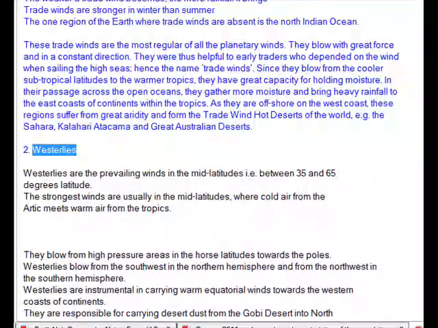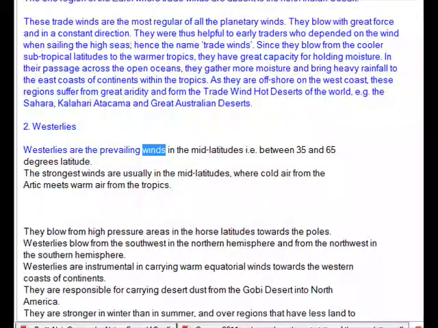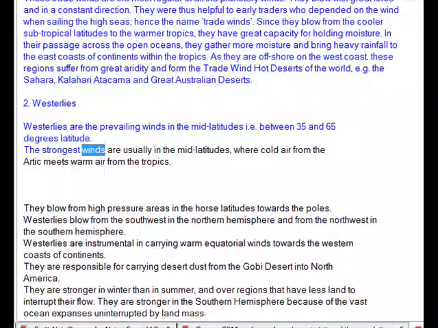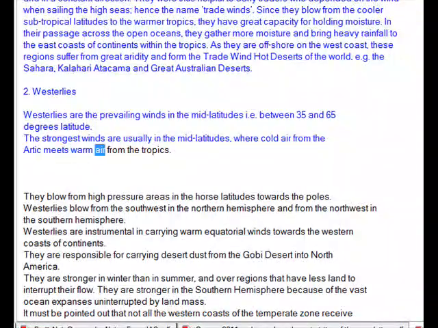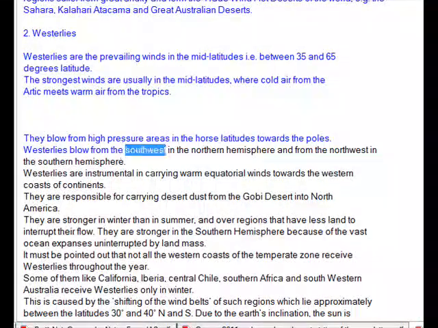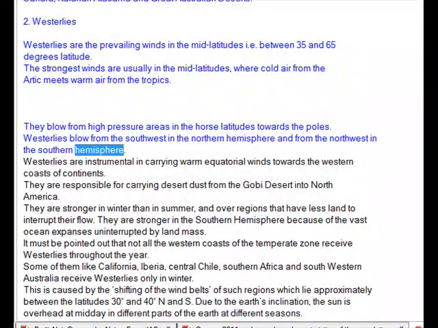2. Westerlies. Westerlies are the prevailing winds in the mid-latitudes, i.e. between 35 and 65 degrees latitude. The strongest winds are usually in the mid-latitudes, where cold air from the Arctic meets warm air from the tropics. They blow from high-pressure areas in the horse latitudes towards the poles. Westerlies blow from the southwest in the northern hemisphere and from the northwest in the southern hemisphere.